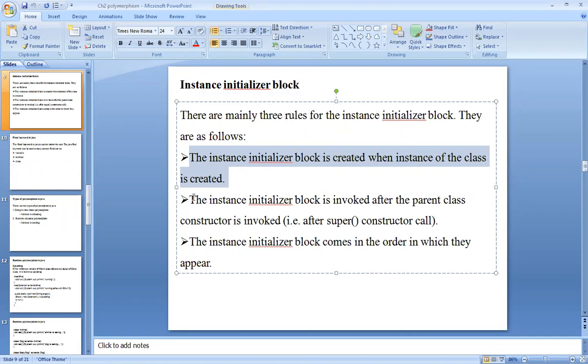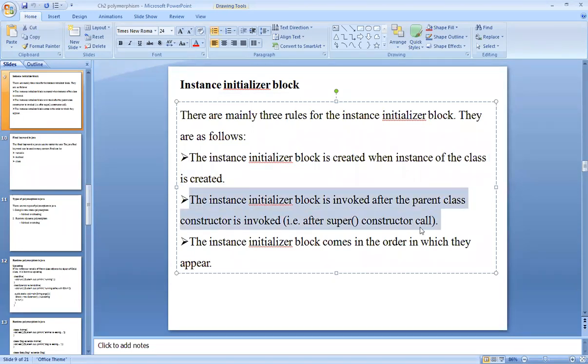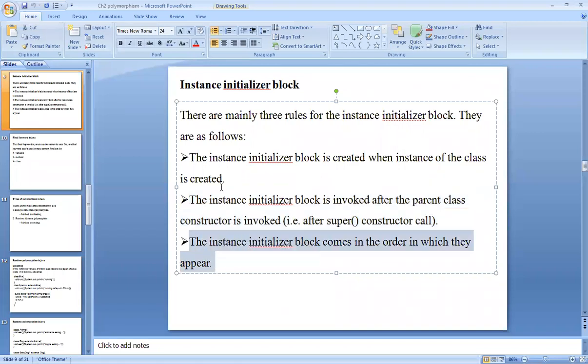Second one, the instance initializer block is invoked after the parent class constructor is invoked. After you call the parent class constructor, you can design this block. Third one, the instance initializer blocks come in the order in which they appear. Means whenever you are calling such types of blocks, you have to check on which location you are calling, and according to that, its working will start.